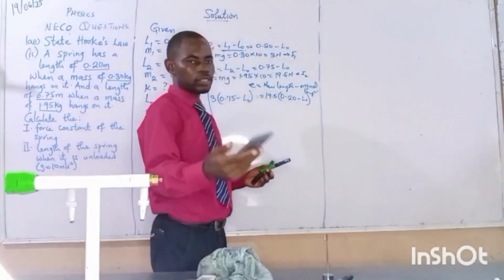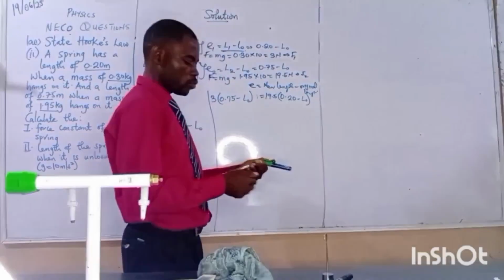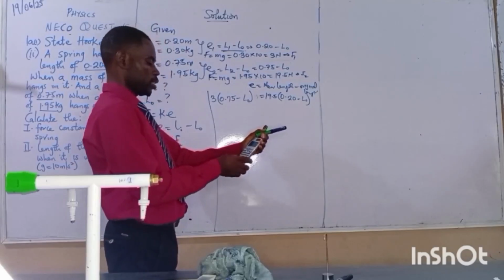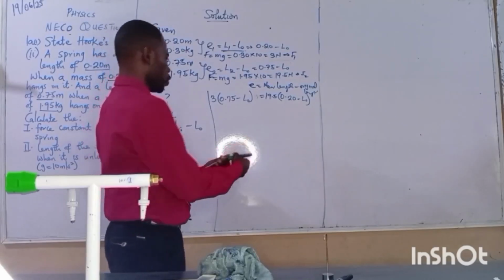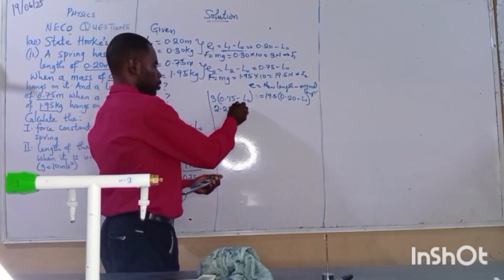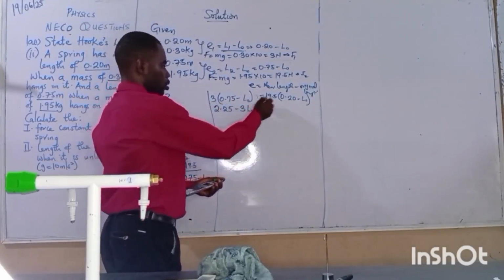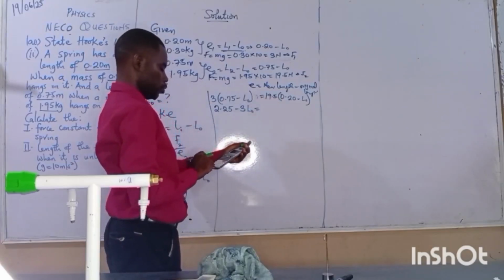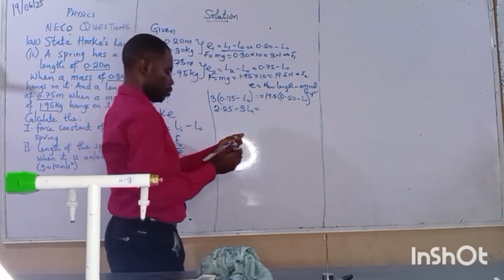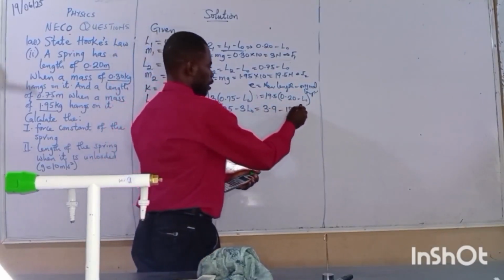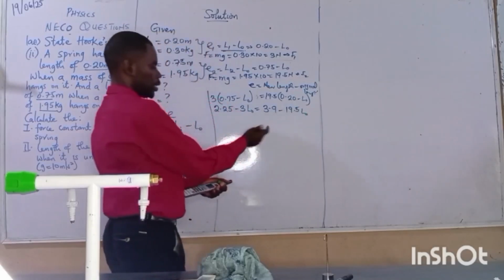Now I have my calculator with me. Let's hold the calculator as well so as to have enough speed. 3 times 0.75, I have 2.25, minus 3 L0, equals 19.5 times 0.2, I have 3.9, 3.9 minus 19.5 L0. Collect like terms.